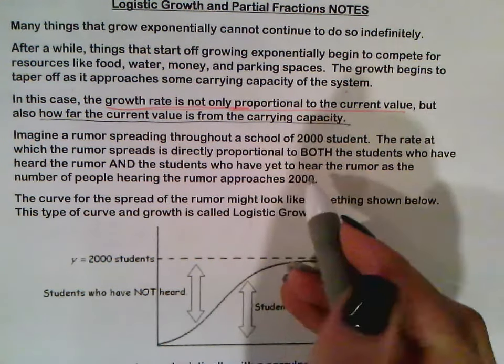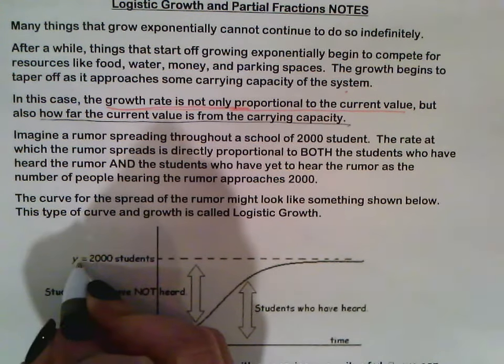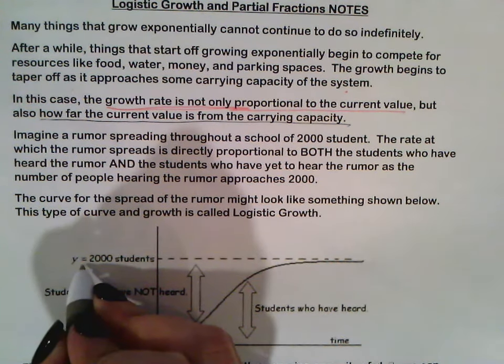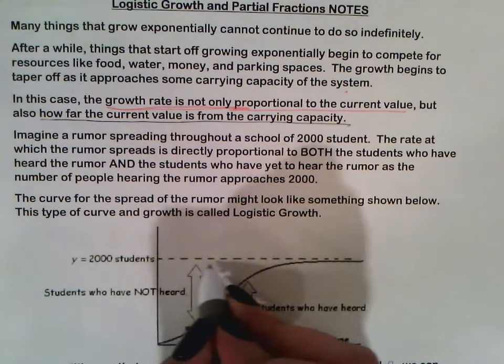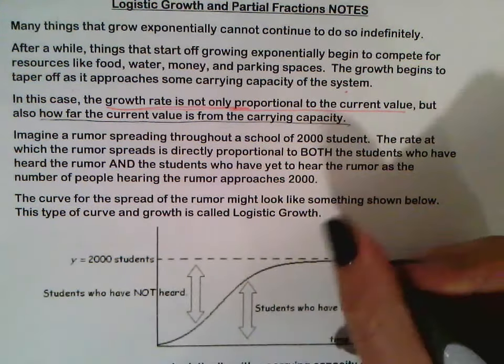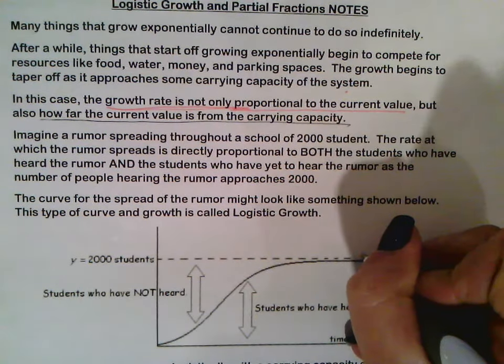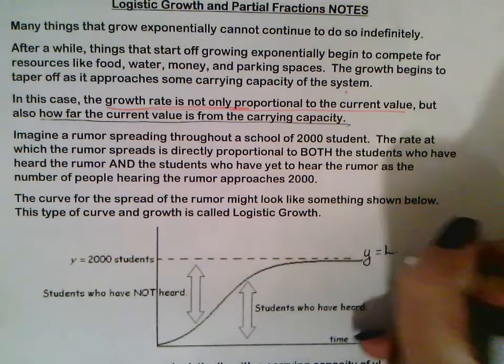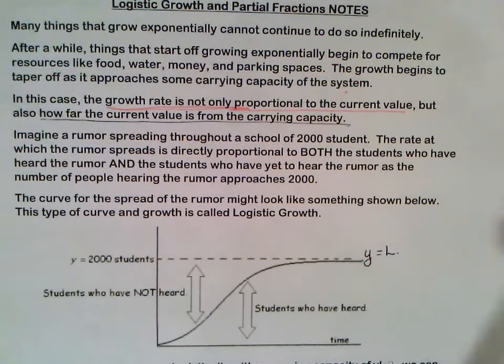The rumor reaches its max, where it can no longer grow, once it's reached 2,000. We call this y value L. Basically, this is its capacity, its limit to growth.